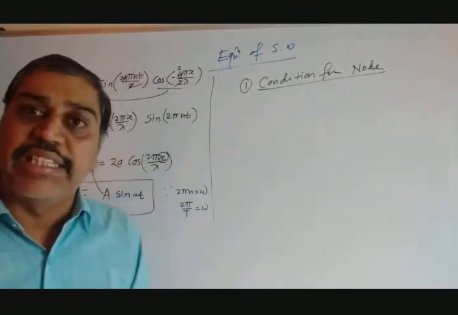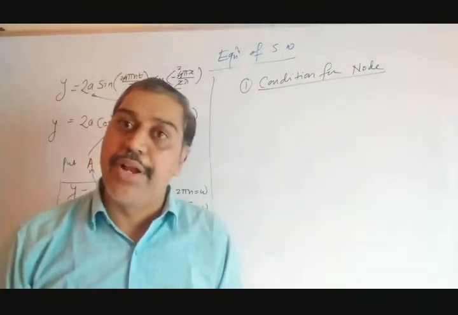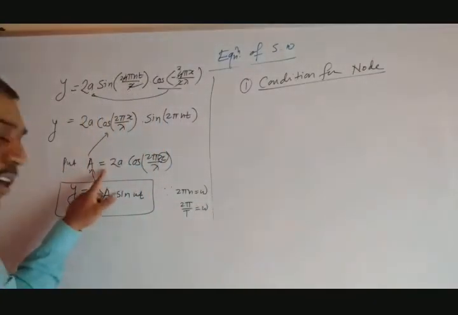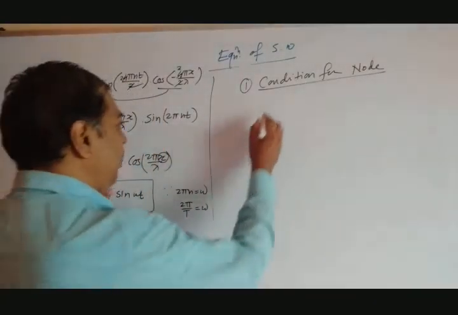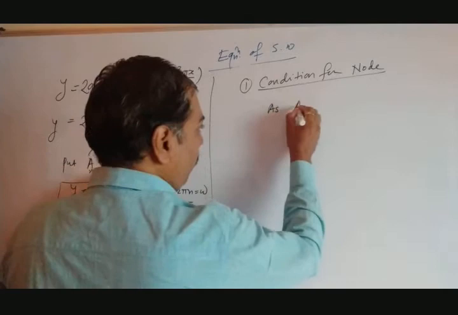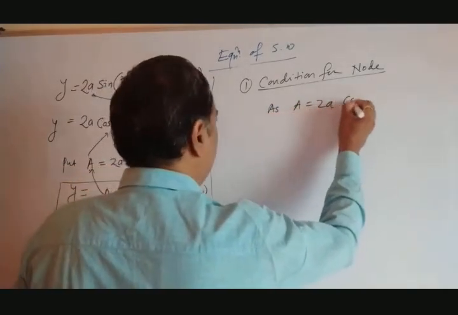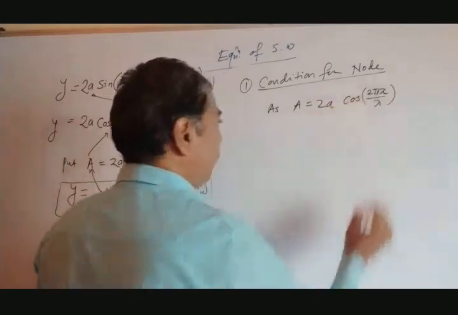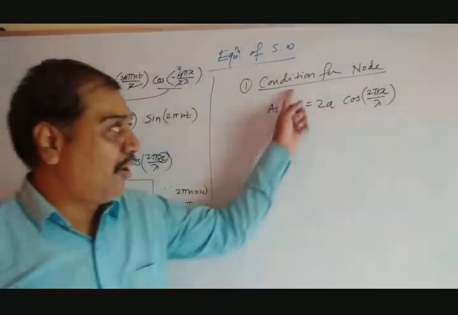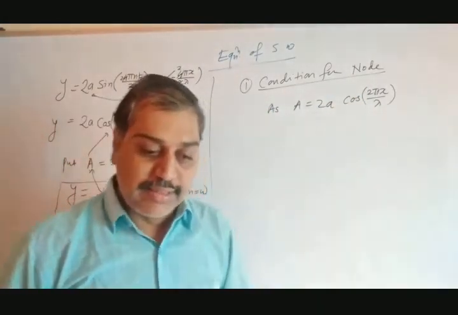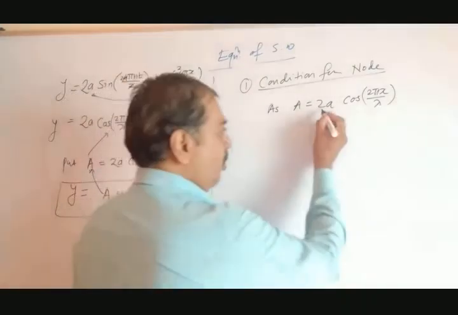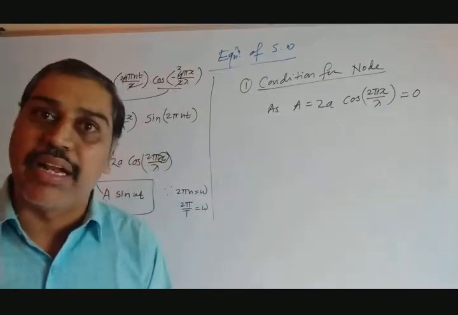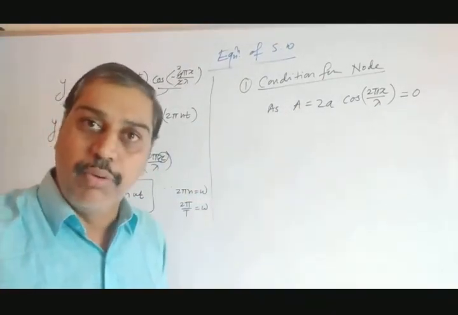A node is a point in a stationary wave where the amplitude is 0, displacement is 0, means amplitude is 0. So put A equal to 0. So we can write A equal to 2a cos(2 pi x divided by lambda). This is the amplitude, and for the node condition, this amplitude is 0, means 2a cos(2 pi x by lambda) is 0. That is a simple condition. This must be equal to 0.